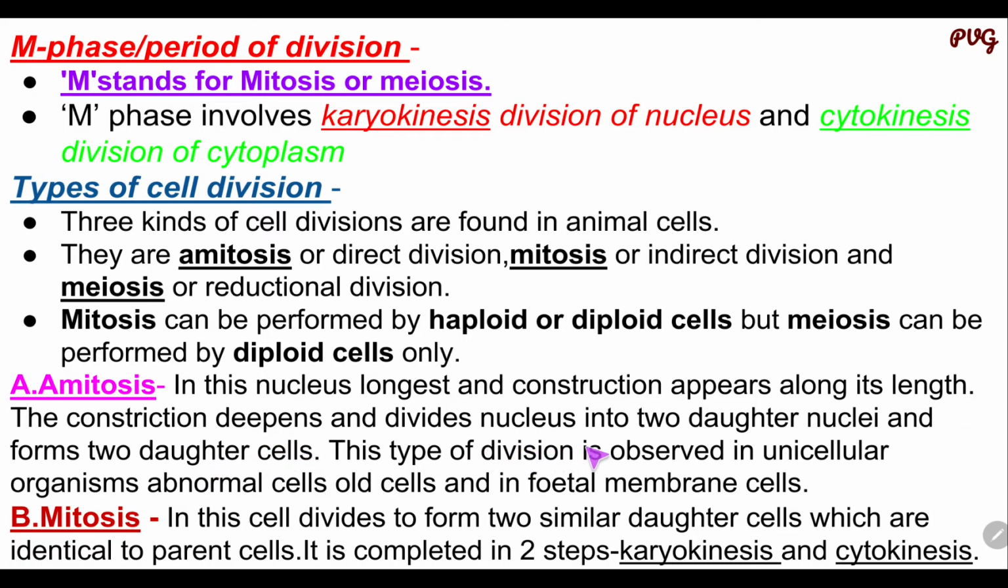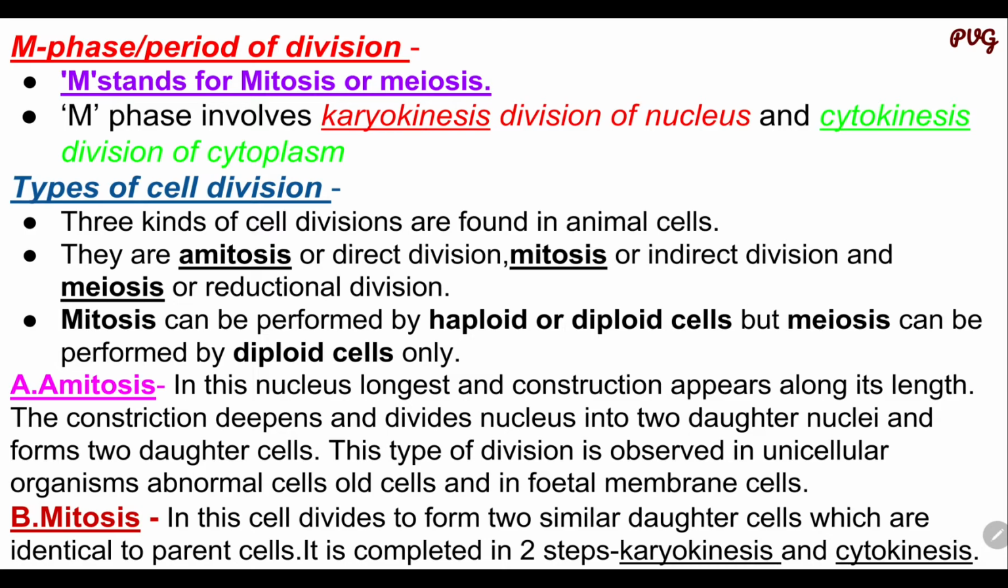This type of division is observed in unicellular organisms, abnormal cells, old cells, and fetal membrane cells. That means these occur only in unicellular organisms.